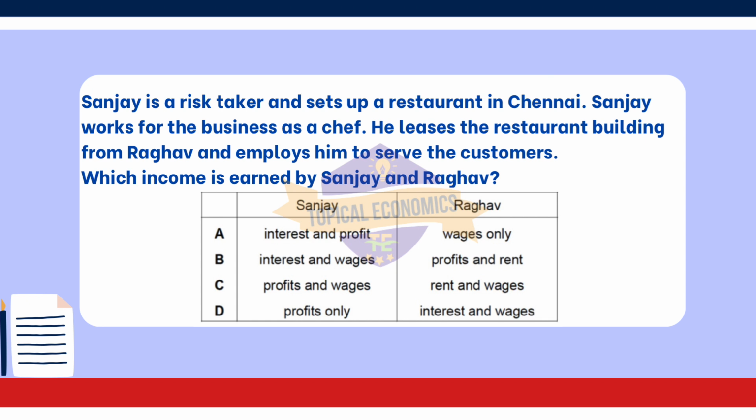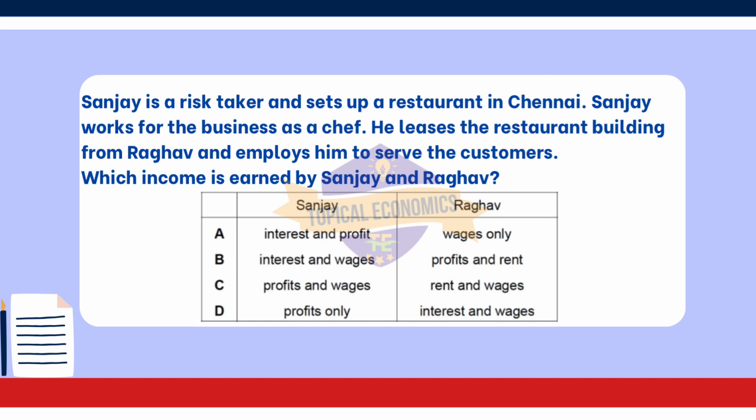Looking at the other options. Option A, interest and profit for Sanjay, wages only for Raghav, is incorrect because Sanjay does not earn interest, and Raghav does not only earn wages, he also earns rent from leasing the building. Option B, interest and wages for Sanjay, profits and rent for Raghav, is incorrect because Sanjay earns profit and wages, not interest, and Raghav does not earn profits, as he is not the business owner.